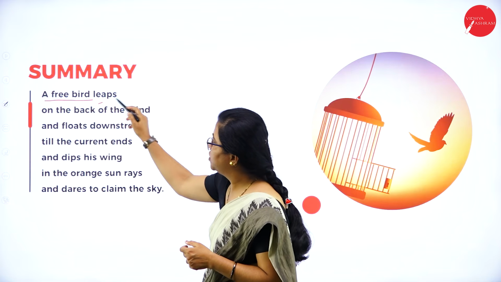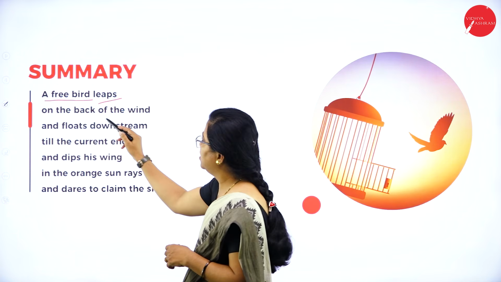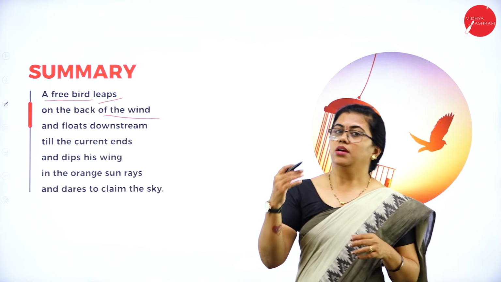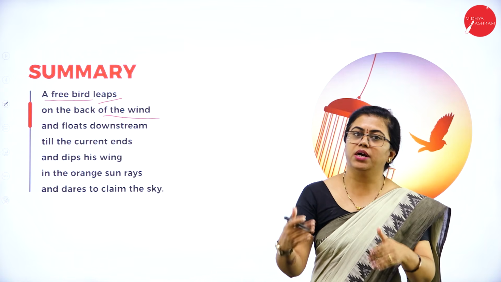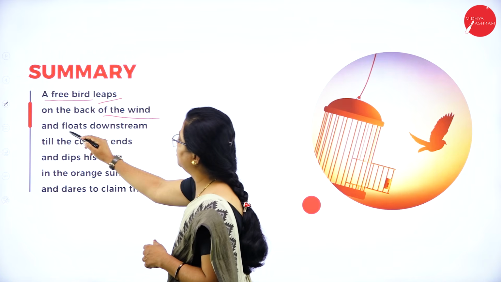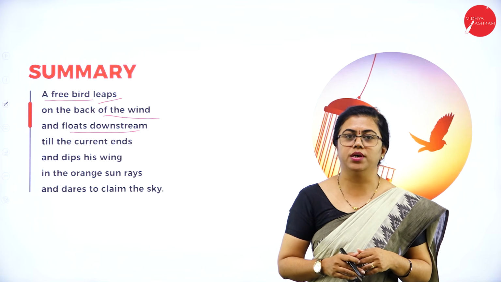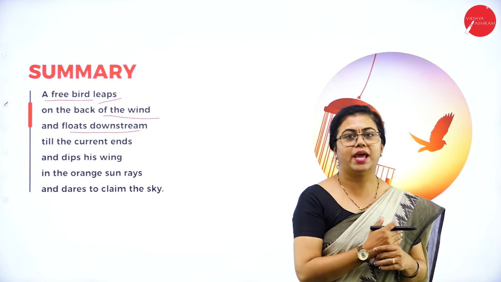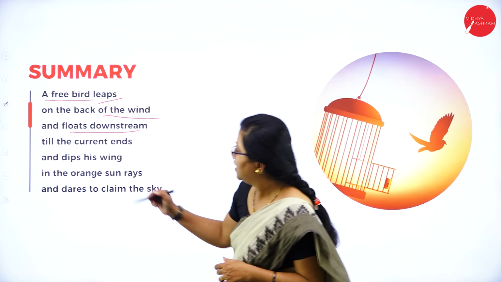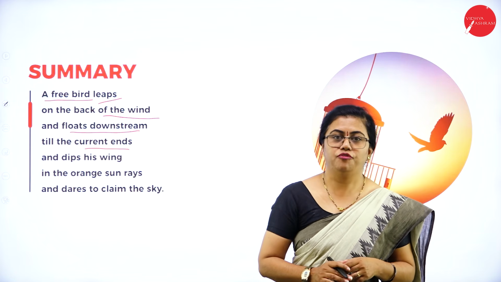A free bird leaps, so it is free to jump, it is free to fly anywhere on the back of the wind. So as the wind blows, the bird also flies. It is very free to fly over there, then floats downstream. So even when the stream is flowing downwards, there also it just flies downstream, till the current ends, till where it flows, till there it just flies.